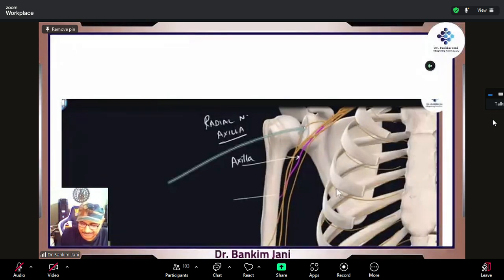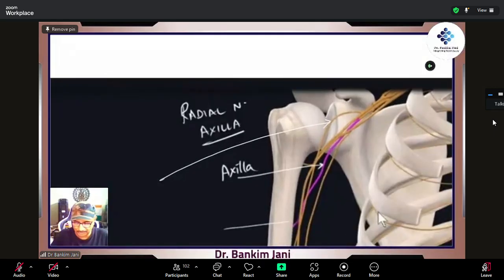Which nerve is this? Which nerve? Let me zoom. But you should be able to see it because it is so typical. Even if asked in your sleep, you should know. Yashika. Swara. Whether I should really conduct that viva or not? Axillary.